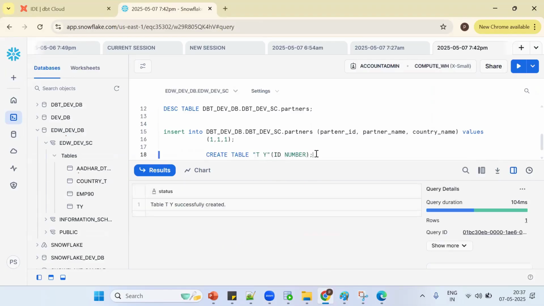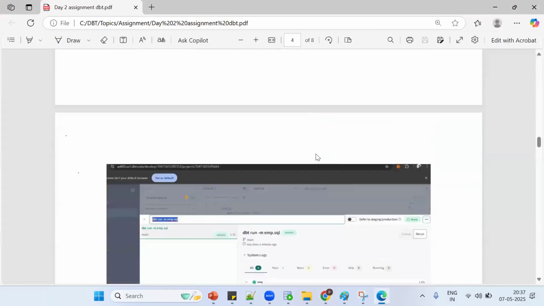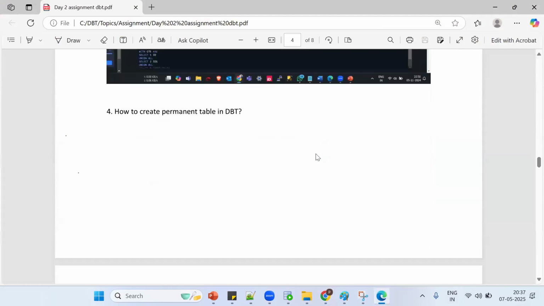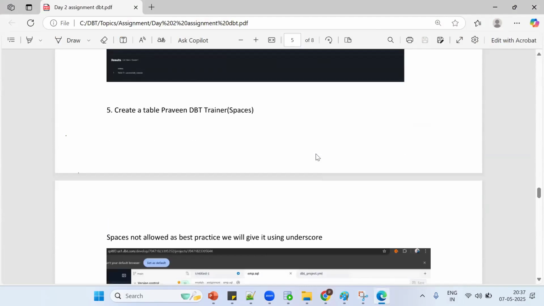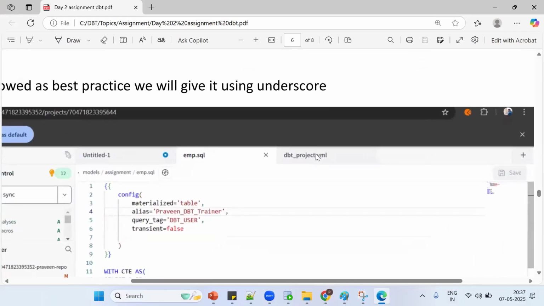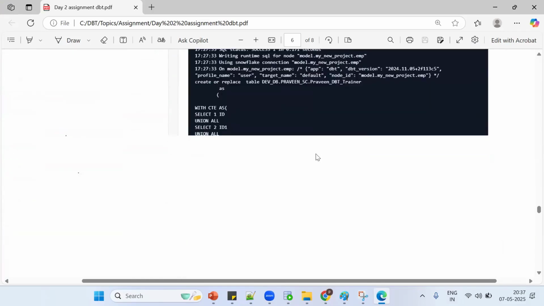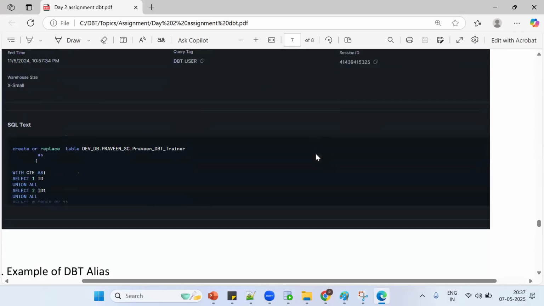Yeah. Same question I have asked. Now, what's the question I have asked? How can you have the spaces? See, I want to create a table with spaces. Now tell me what is the syntax? Very clearly, with spaces. Now what should I do? We should go for... No, you did not mention. See, we should go for what? Double quotes and single quotes we should put. Okay, got the point. That's the functionality.